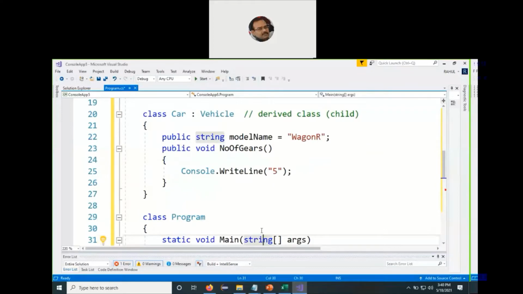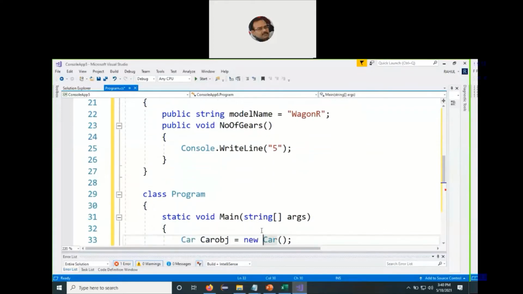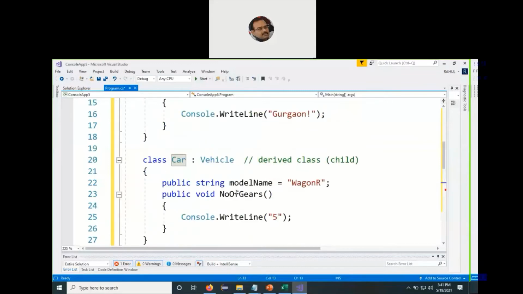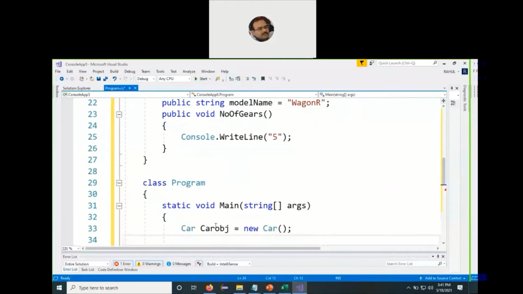So we come to the main function, the body of the main function. And what we do here, we instantiate the derived class, which is car. So it's a class name, a reference variable, car object is equal to new. New is an operator which we are already familiar with. It's used for dynamic allocation of memory. Then again the name of the class. So we instantiate the class, and with the help of the car object reference variable, now we can make a call to the member function of the base class as well as the member function of the derived class.